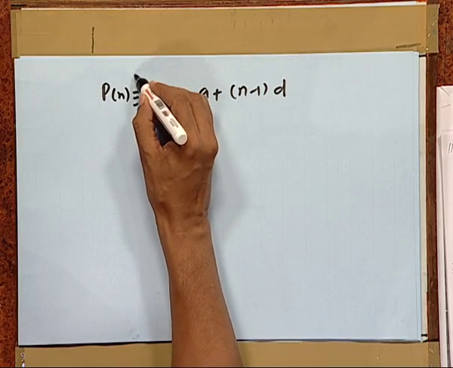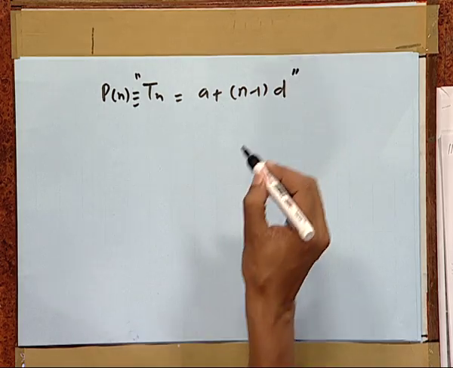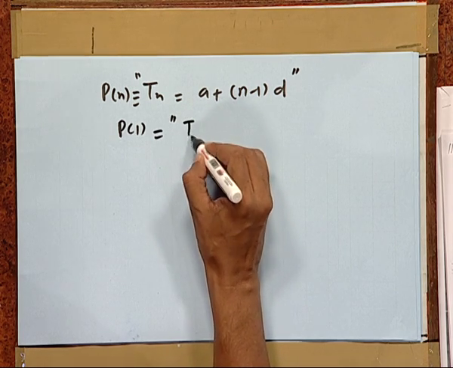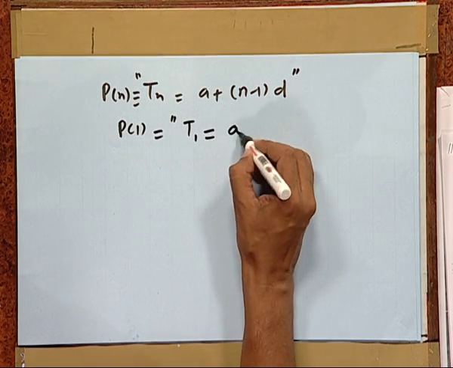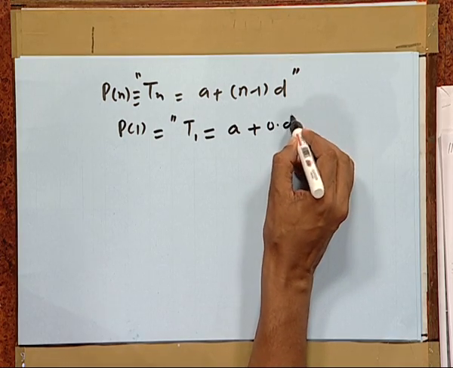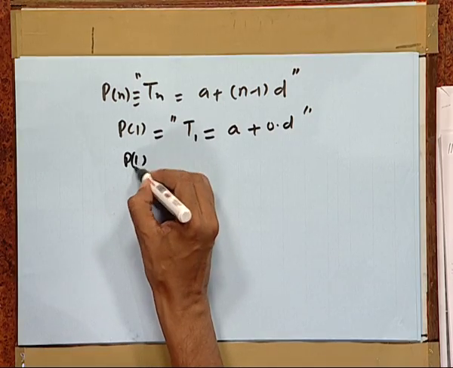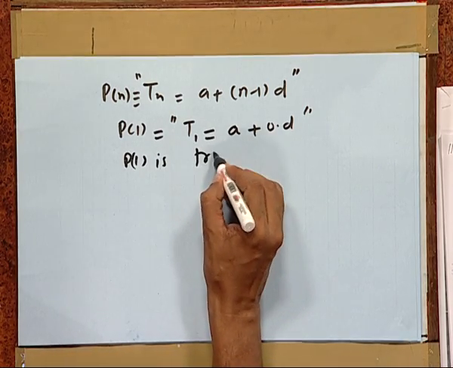So, our Pn is just this statement. Clearly, P1 is simply T1 equal to A plus 0 times d, which is quite correct. So, P1 is true.